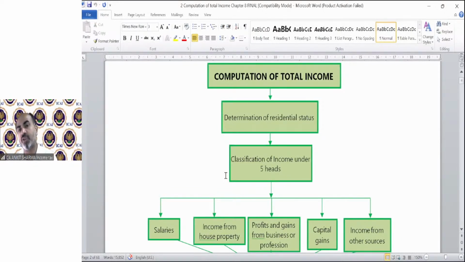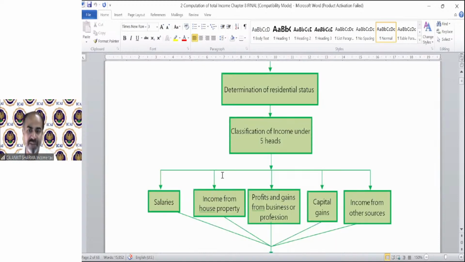Then classification of income under 5 heads. There are 5 heads of income: salary, income from house property, profit and gain from business or profession, capital gain, and income from other sources. And they all have their separate charging section. So let's see how many of you are able to send me the charging section of all these heads.